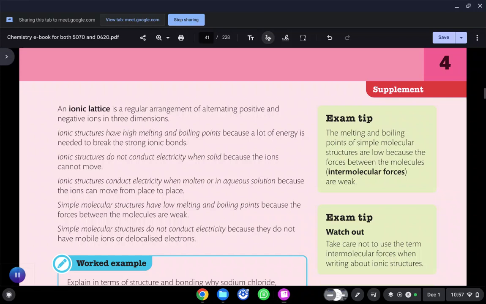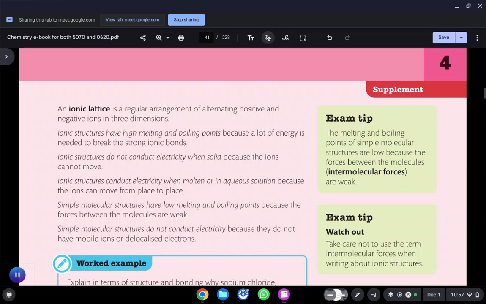Then, why do simple molecular structures not conduct electricity? Because they do not have mobile ions or delocalized electrons. You know what mobile ions are: the ions which can move. And delocalized electrons are those electrons which do not belong to any particular atom or element in that lattice, so they can move freely anywhere in that lattice.